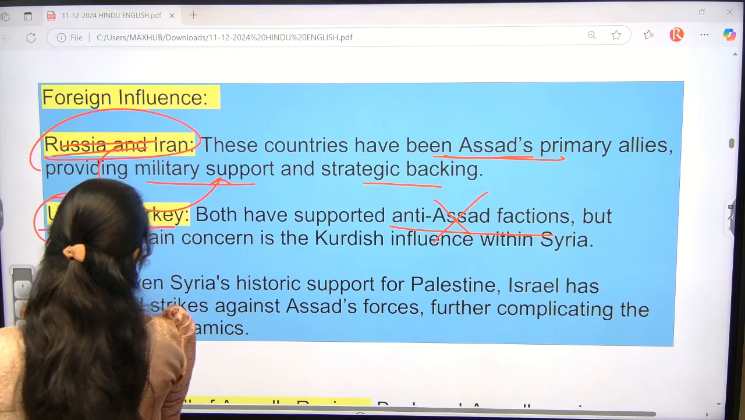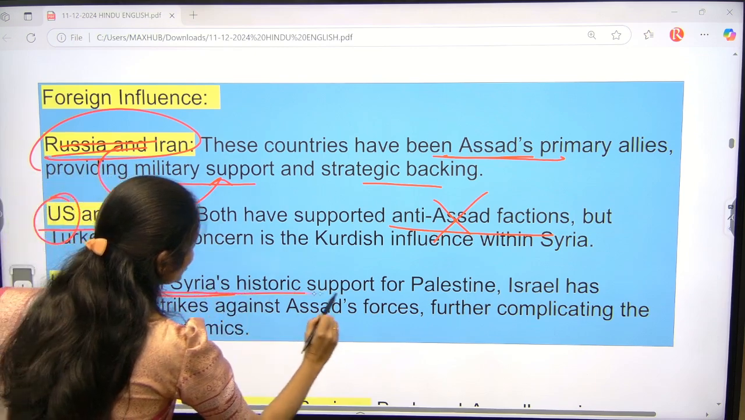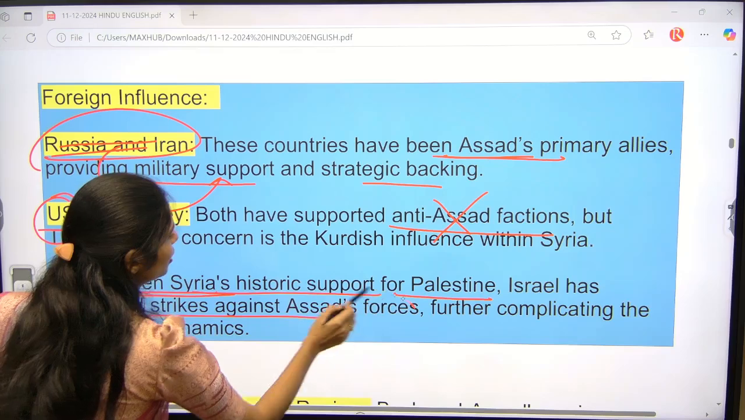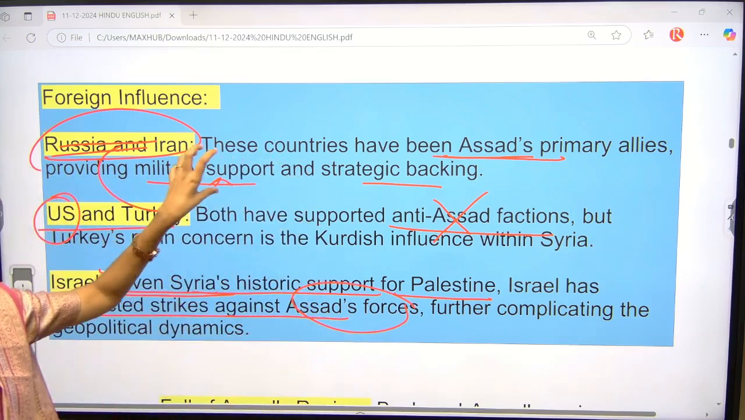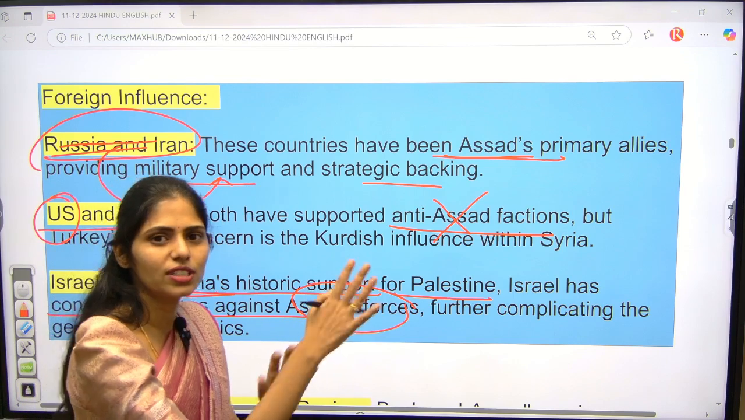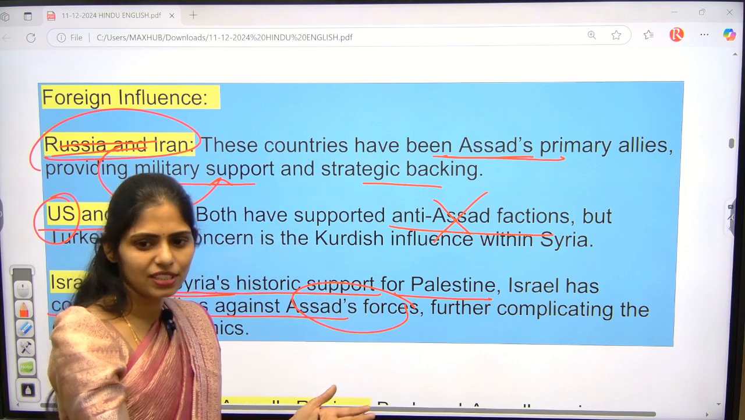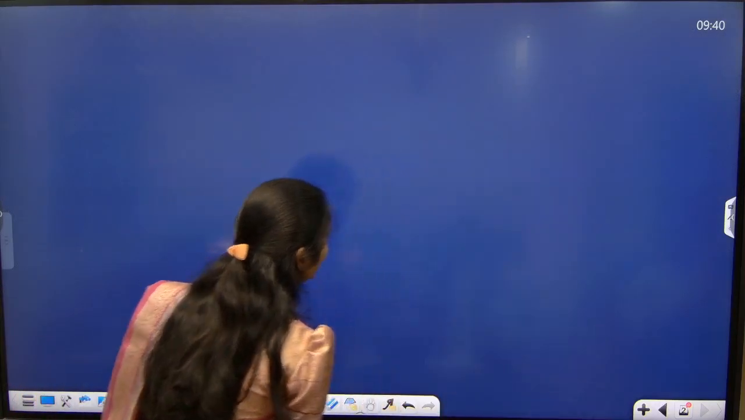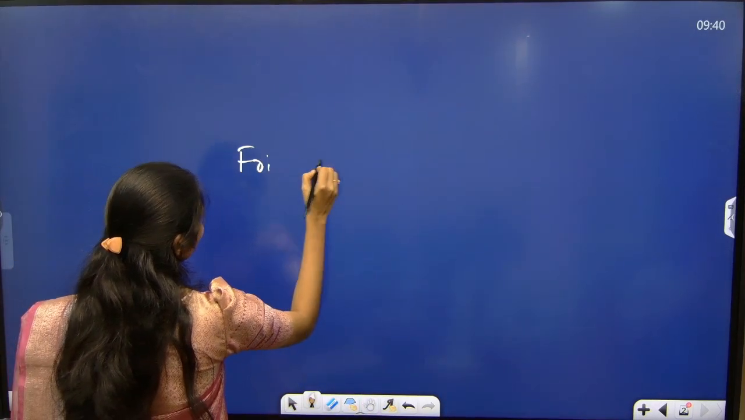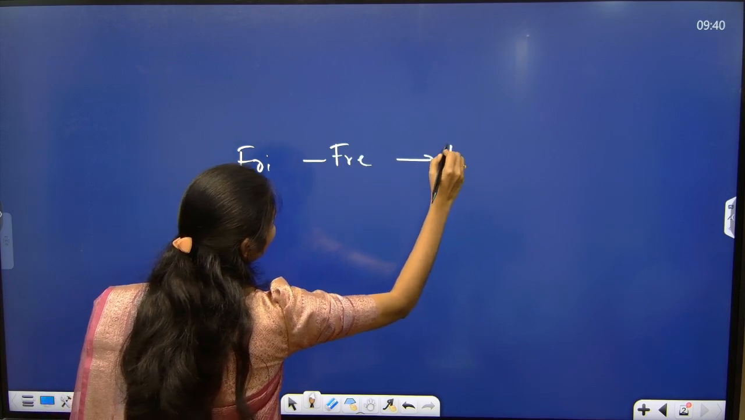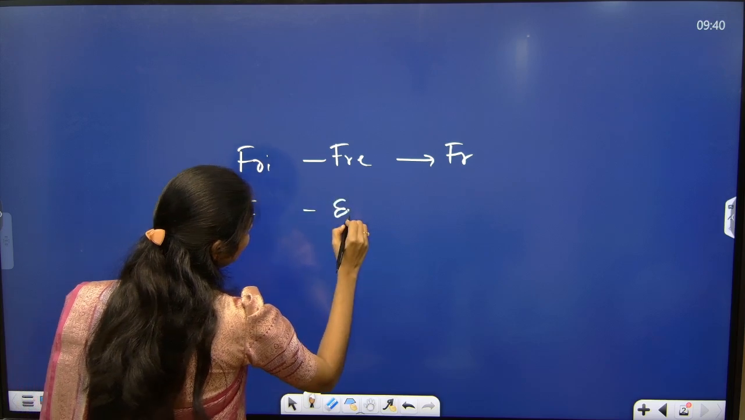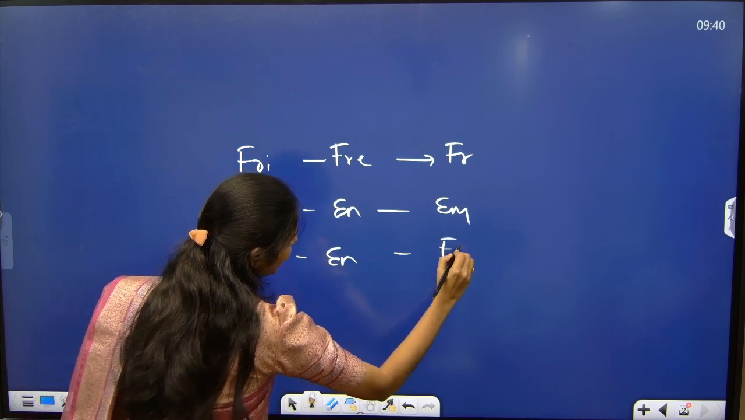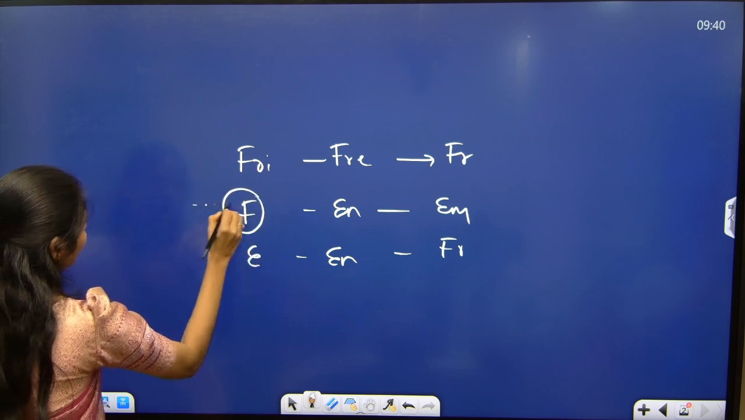And the next one is Israel. Given Syria's historic support for Palestine, Israel has conducted strikes against Assad's forces. Whenever a person ruling that region supports Palestine, the enemy's friend will always be an enemy. So you have to remember this equation in international relations. Our friend's friend will be our friend. Our friend's enemy will be our enemy. And our enemy's enemy will be our friend. So actually, who is the friend here? Israel.